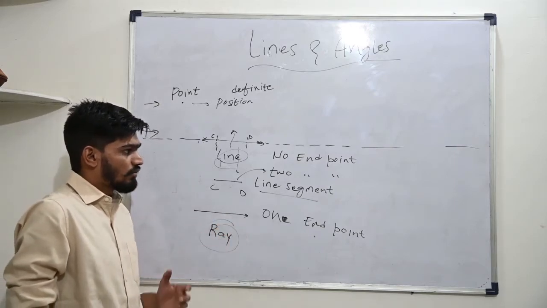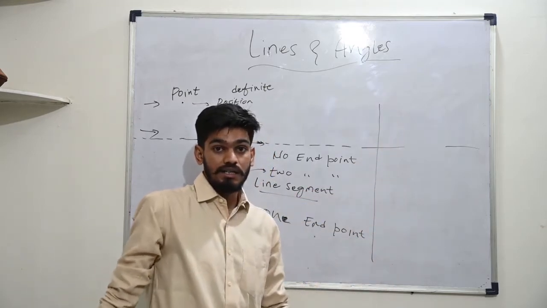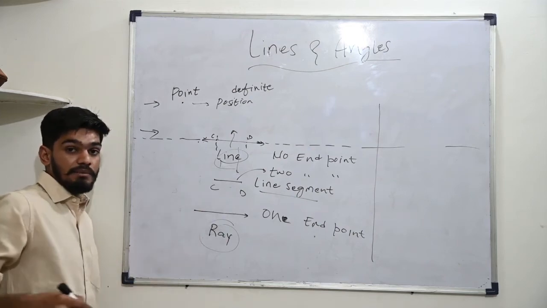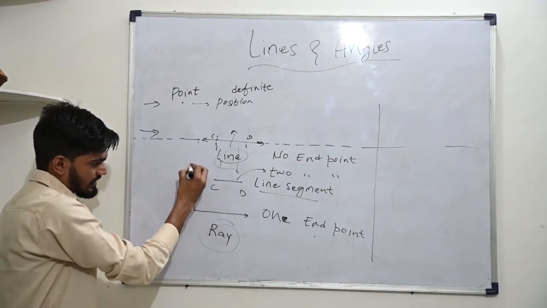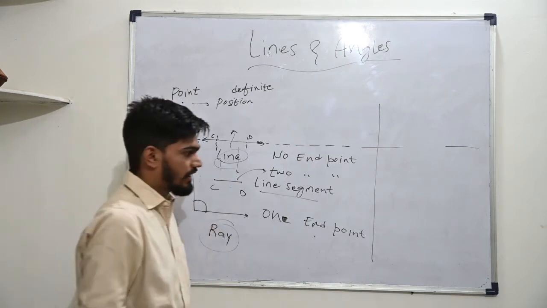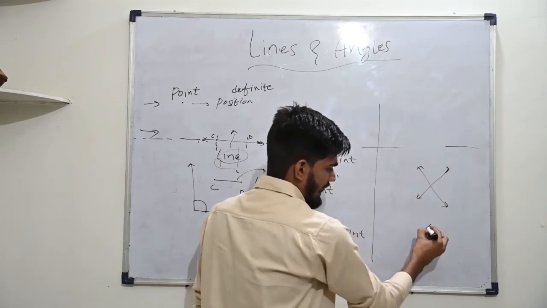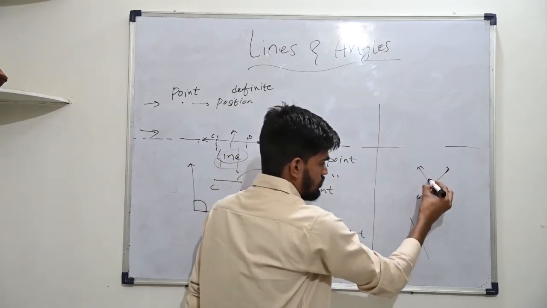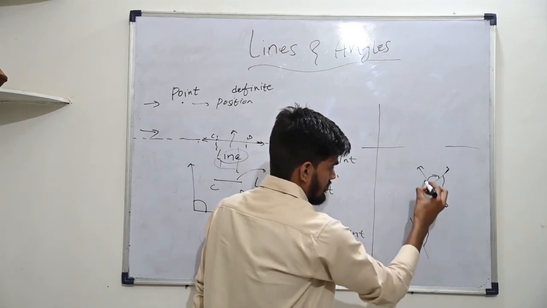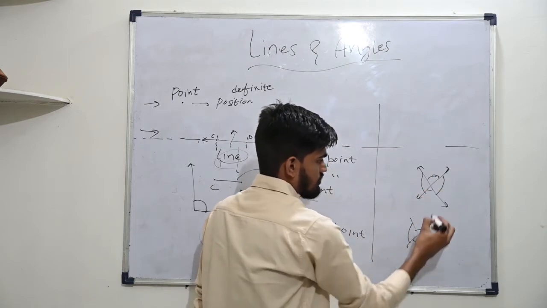Okay. Now we have heard of angles as well. What are angles, how are they formed? This is a ray, let's say. There is another ray which starts from the same point, let's say from here. Now the angle is getting formed. Alright, let's say there are two lines or two line segments. Then also angles are being formed. This is also an angle. This is also an angle. This is also an angle.